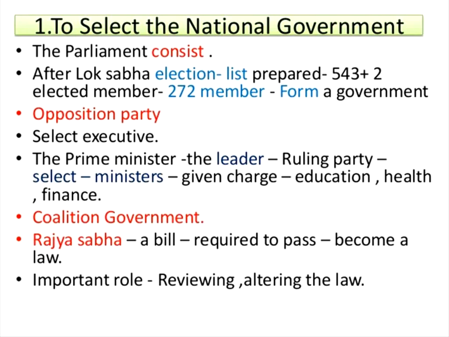And most probably they can sit as the opposition party. That is, nearly 120 seats are needed for an opposition party, otherwise you cannot have this. Okay, that is the main thing. And all the parties who have gone together to form an alliance, that is what we can call a coalition government. Okay, coalition government, you can say that.